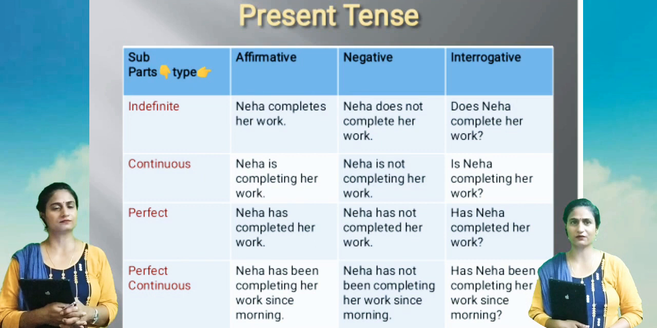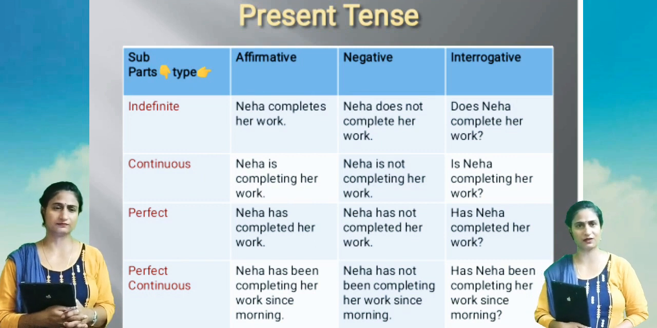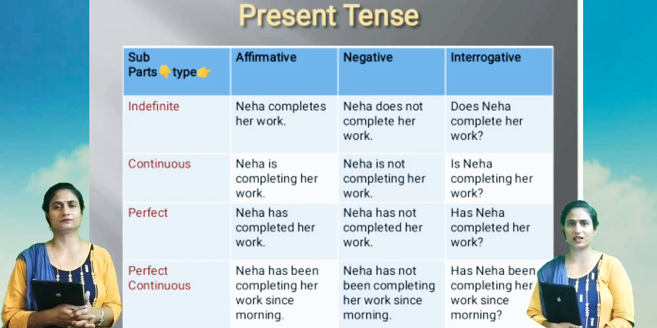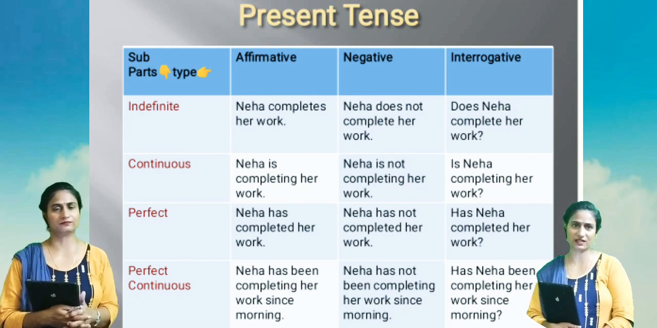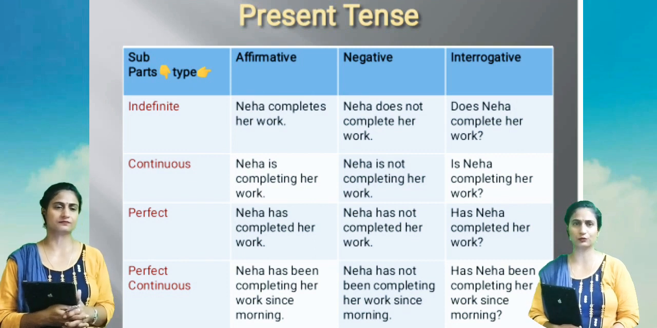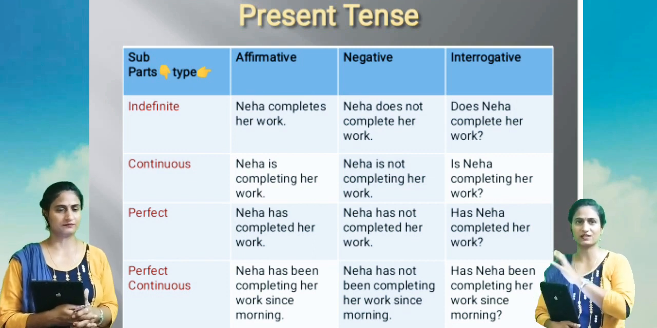So in negative we use do or does as the helping verb. Because Neha is singular, that's why we have used does here. If it were a plural subject like children, then we would have used do here. Okay, so Neha does not complete her work.